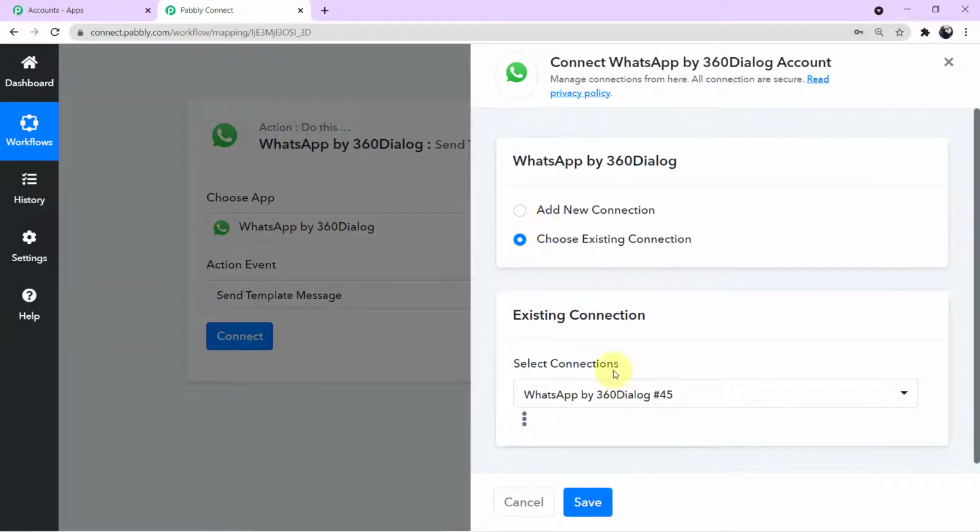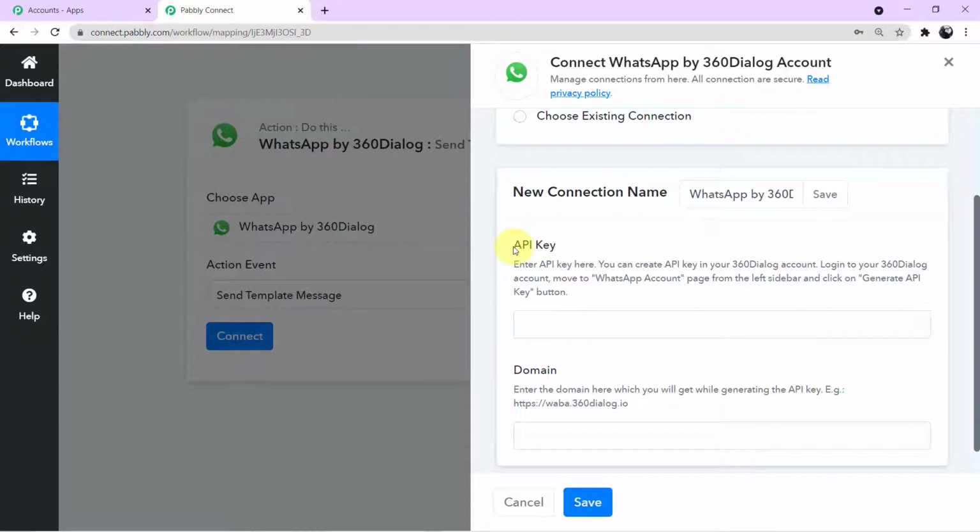Okay, so a mini window will emerge in front of you asking for two options. I'll click on add new connections. And now guys, it is asking me to fill two fields. First, it is asking me to fill the API key and second, the domain. So let's read out the description first so that we can see from where we can get the API key.